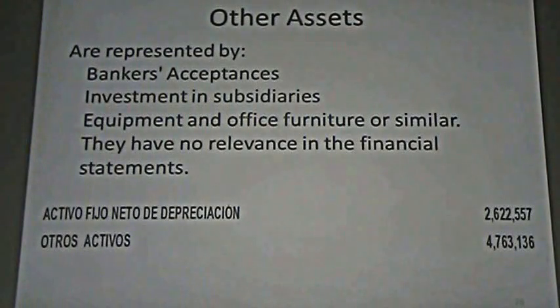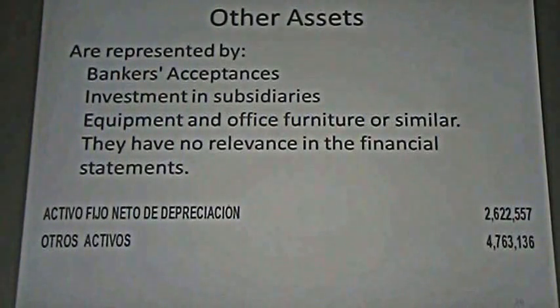Equipment and office furniture are similar. You can see, for example, in the case of Banco de Crédito or Banco Continental or Scotiabank or Interbank, big buildings. But these buildings don't have a big value over the total assets. We can say that it's merely, for example, less than 5% of their total assets.